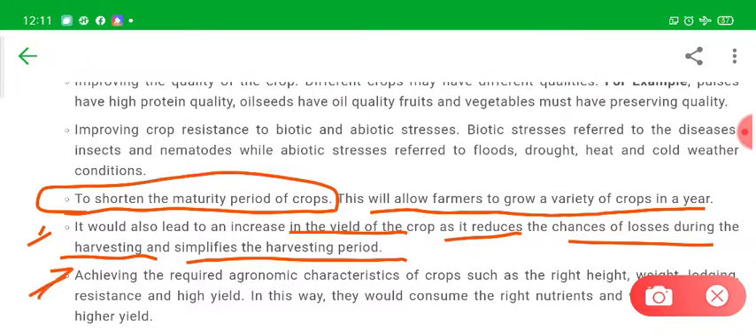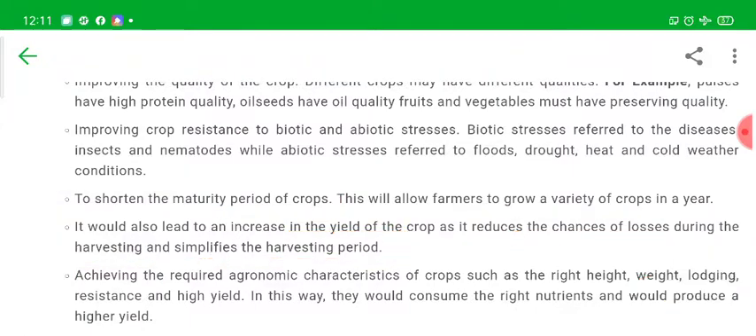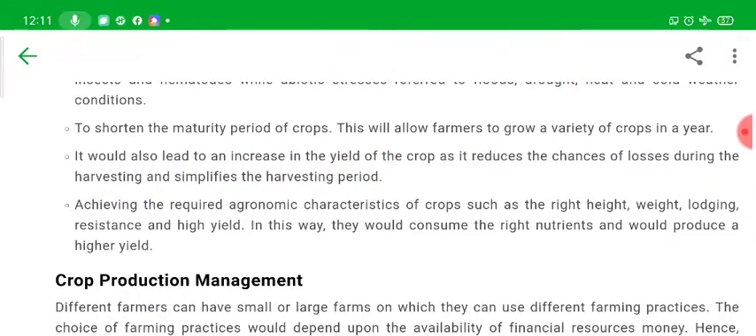Then, achieving the required agronomic characteristics of the crop, for example, right height, weight, lodging resistance, and high yield. In this way they would consume the right nutrients and produce a higher yield.